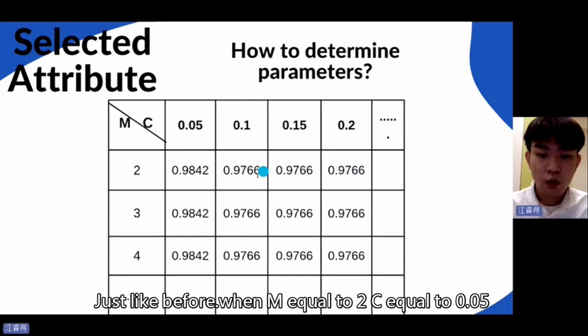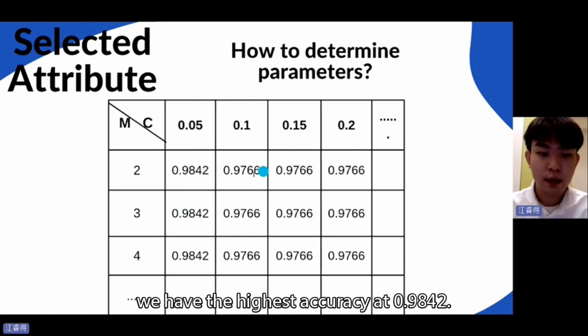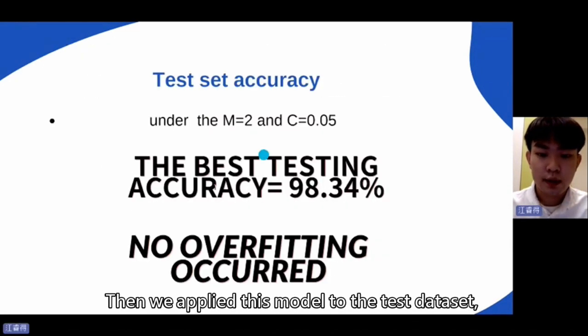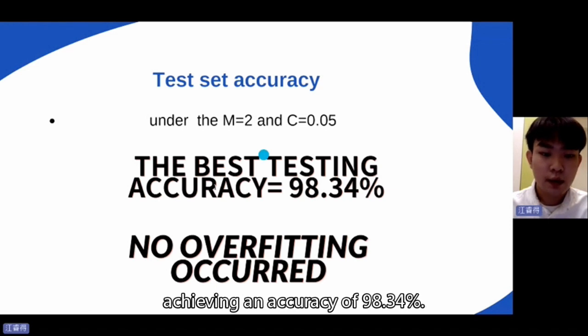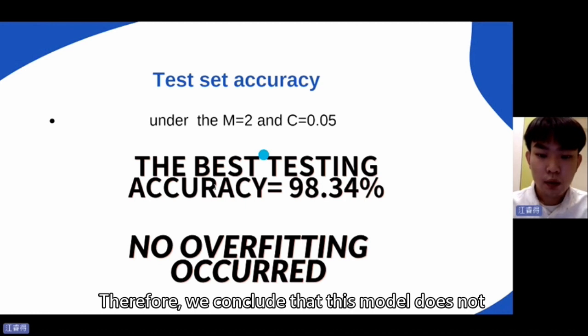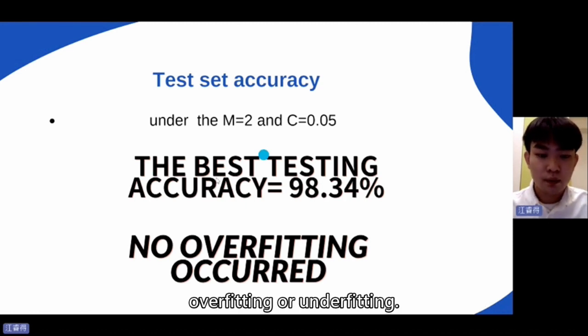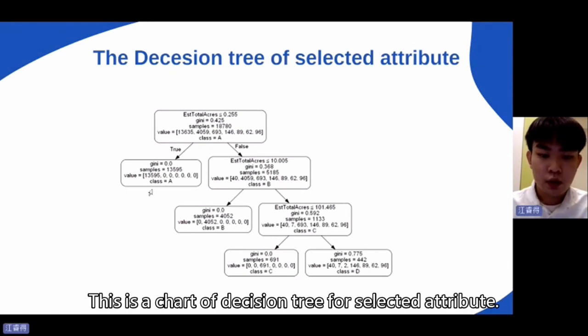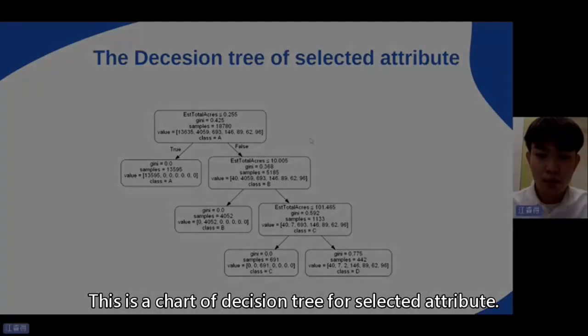Just as before, n equals 2, c equals 0.05. We have the highest accuracy at 0.9842. Then we apply this model to the test dataset, obtaining an accuracy of 98.34%. Therefore, we conclude that this model does not have overfitting or underfitting. This is a chart of a decision tree for selected attributes.